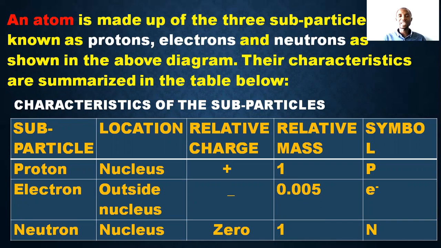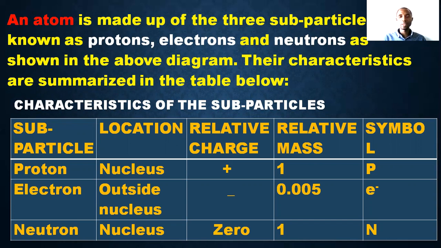In terms of charge, protons are positively charged, while electrons are negatively charged, but neutrons do not have any charge. In terms of relative mass, the proton is regarded as 1. That is the mass number of hydrogen. The electron is negligible, just 0.005, while that of the neutron is 1. Symbol.